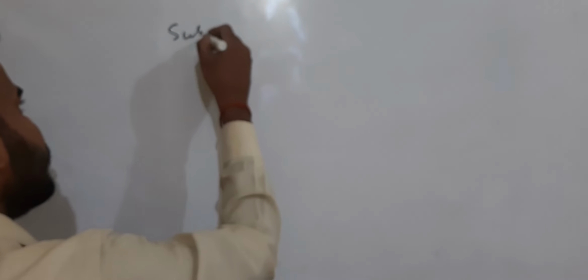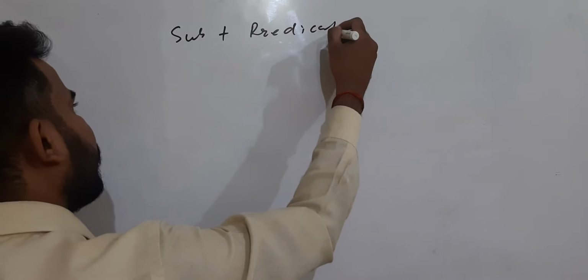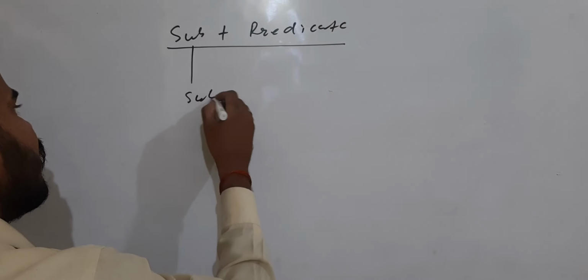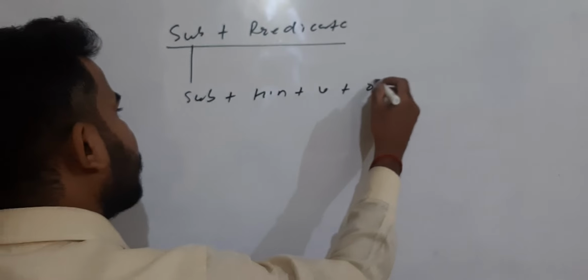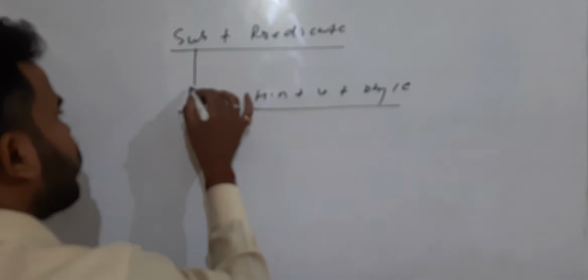Now I am going to tell you subject and predicate. Right? So subject plus predicate. Subject is alone. Predicate is helping verb plus object or complement. This whole makes two parts only.